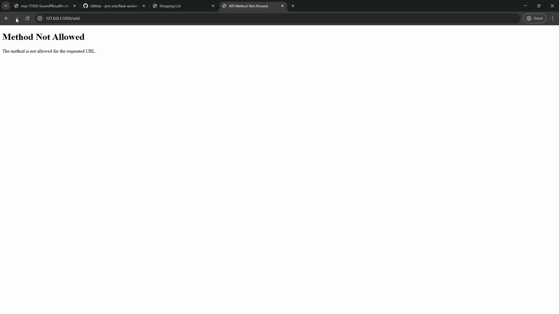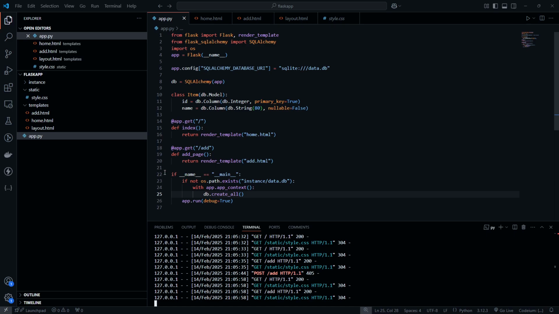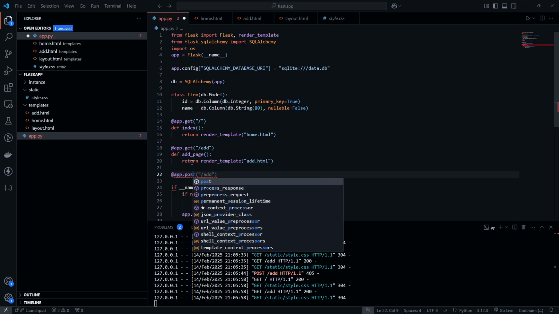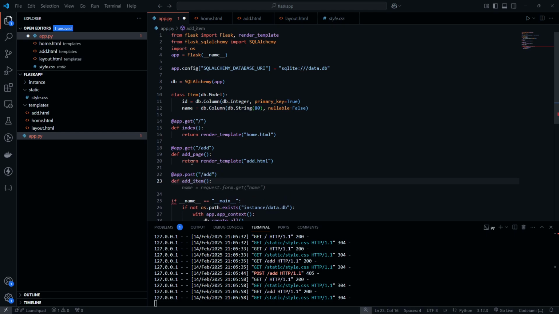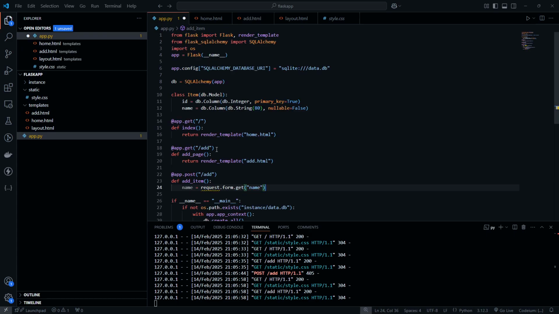What does this mean? This just means we've created the page for it, but we haven't told Flask what to do when the user creates an item, right? So let's go back, add item, and we're going to go back to our app.py, and we're going to say, okay, what happens when the user tries to submit this form? So if you remember, we created a post form, right? And it's on the /add endpoint, which is here. So we make an app.post/add. So we say add item.